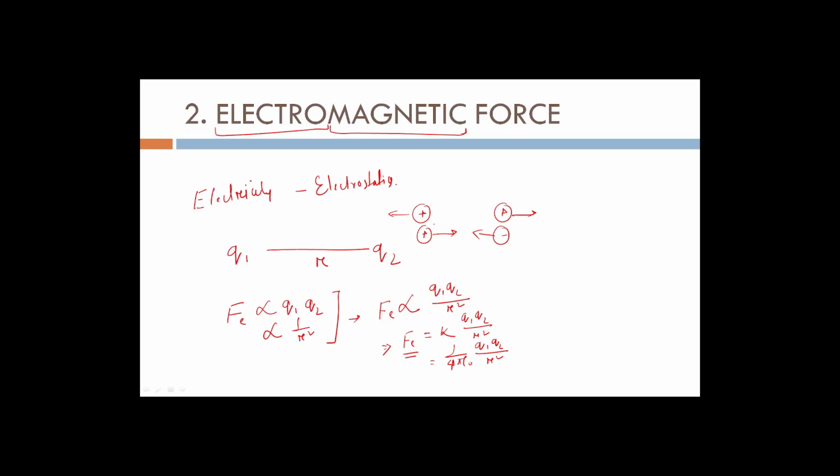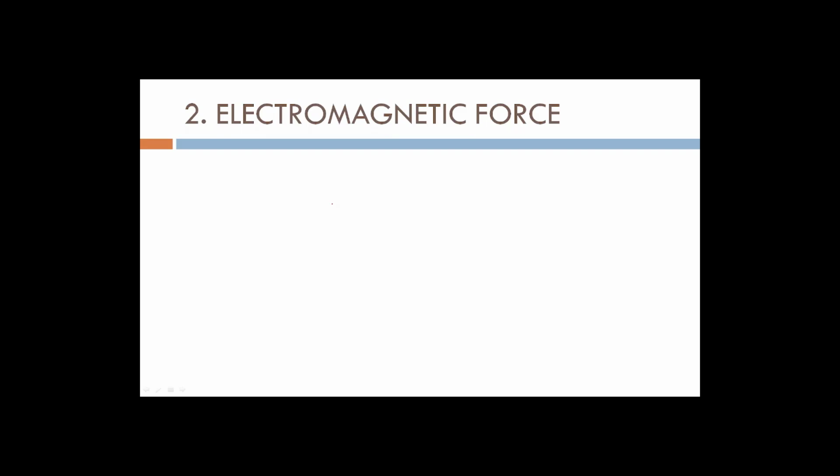Now how does magnetism come into play? To understand this, we have to know about an experiment, or we can say an accidental experiment, by Oersted. What was that experiment? He was performing an electricity related experiment in his lab, and then suddenly he noticed that there was a magnetic needle placed. We know that magnetic needles always point towards north and south, and in Oersted's experiment there was a copper wire connected to a battery and a key. This is connected, and let's consider there is a bulb here.